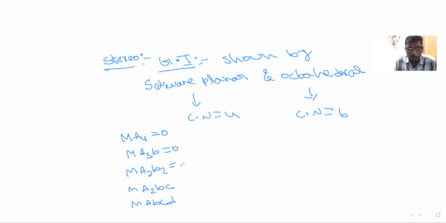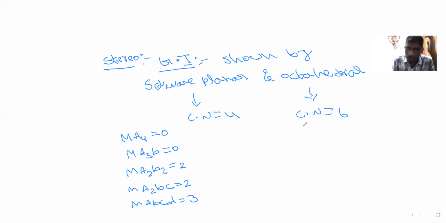So MA2B2 will show 2 isomers. MA2BC will show 2 isomers, whereas MABCD will show 3 isomers. You just have to remember the numbers only. In the exam, they will only ask which complex will exhibit how many isomers. A4 will be 0, A3B will be 0, A2B2 will be 2, A2BC will be 2, ABCD, that means if all ligands are different, they will form 3 isomers.